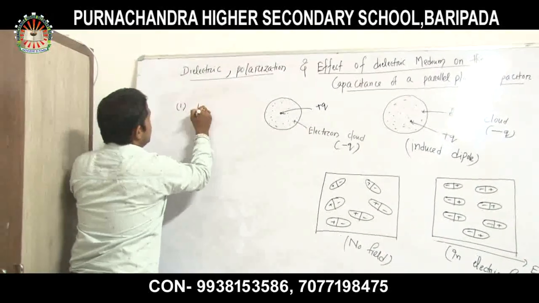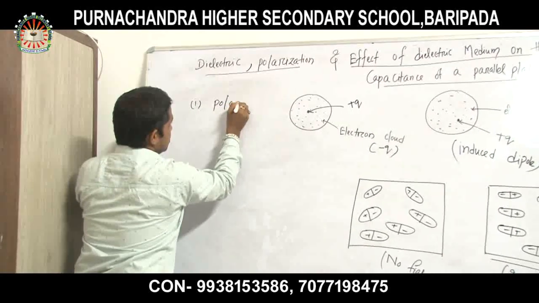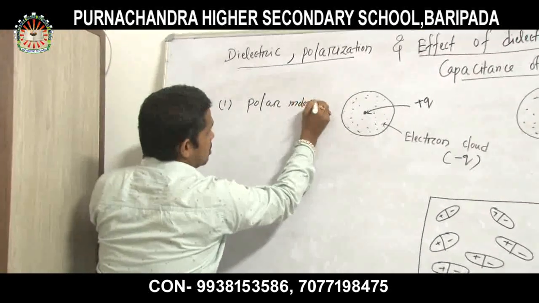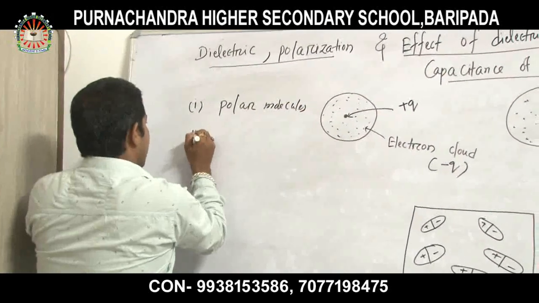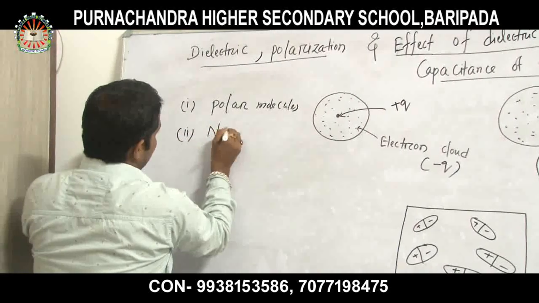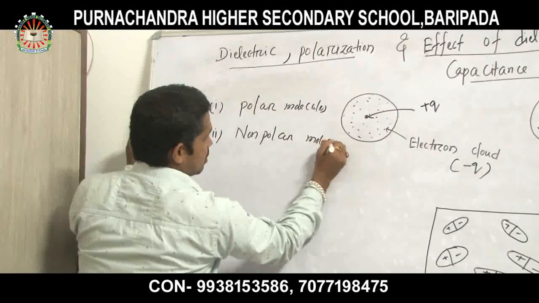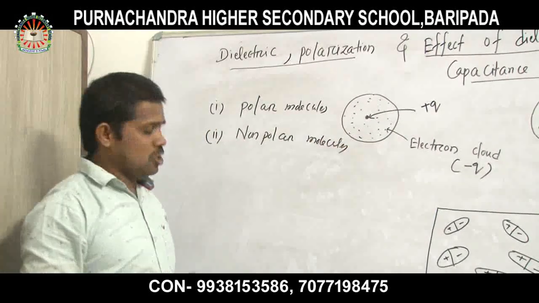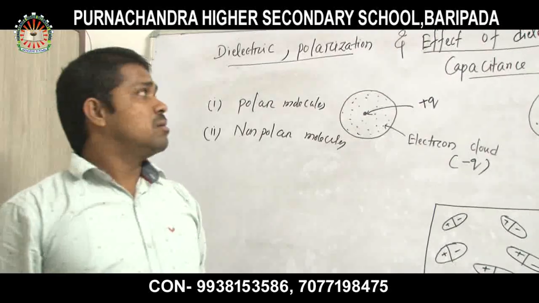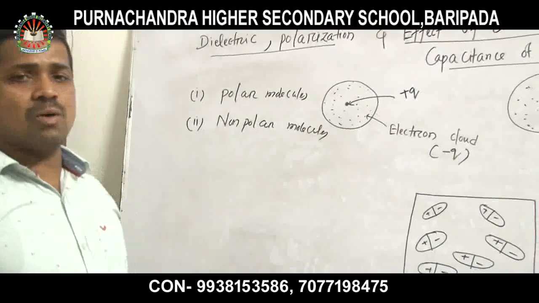One is polar molecules, another one is non-polar molecules. There are two types of molecules present in our universe.